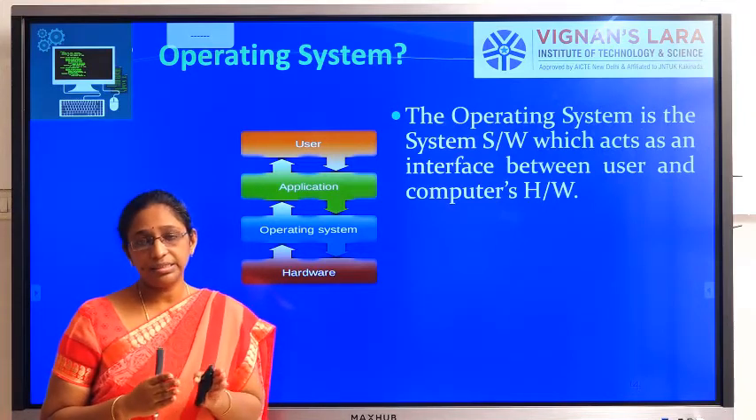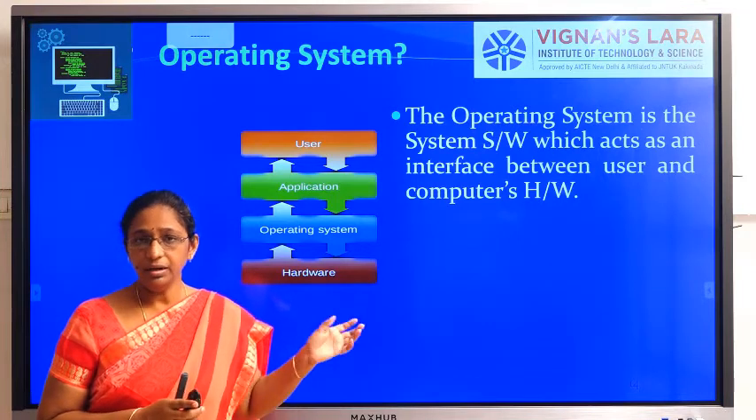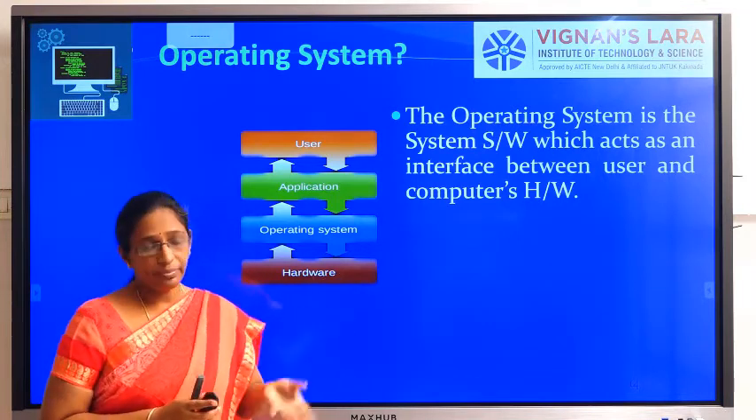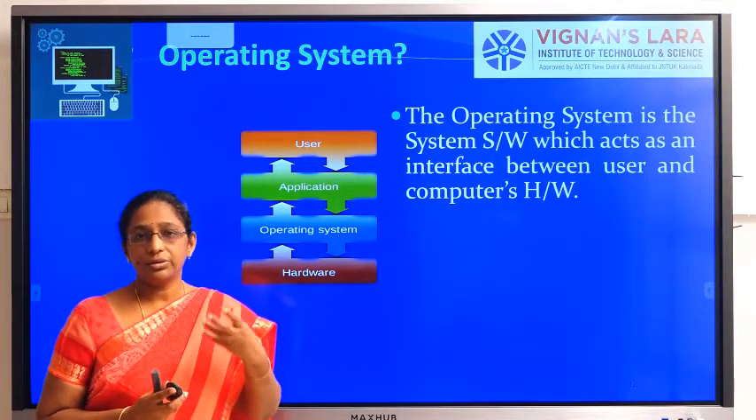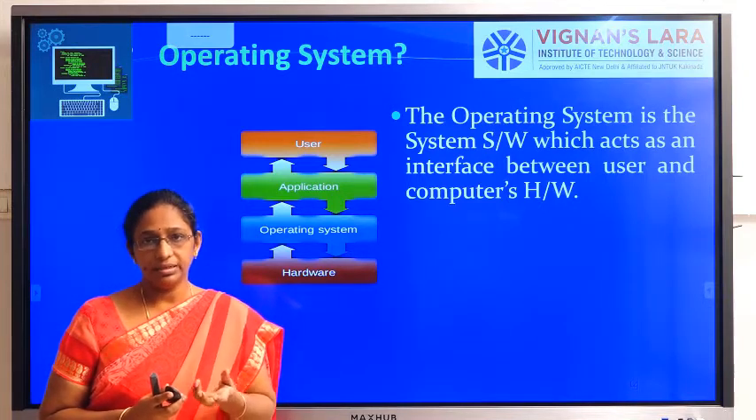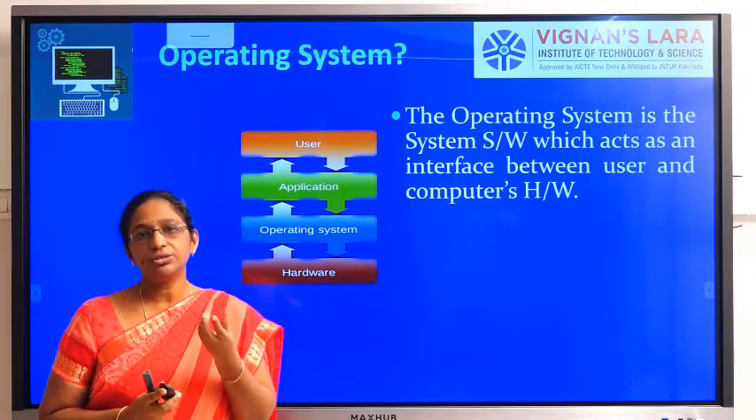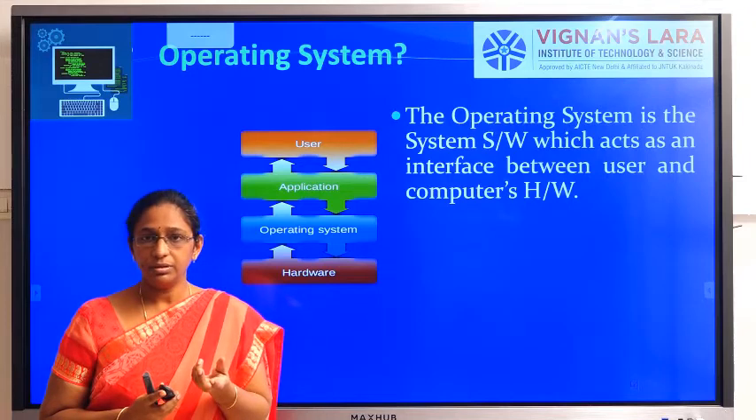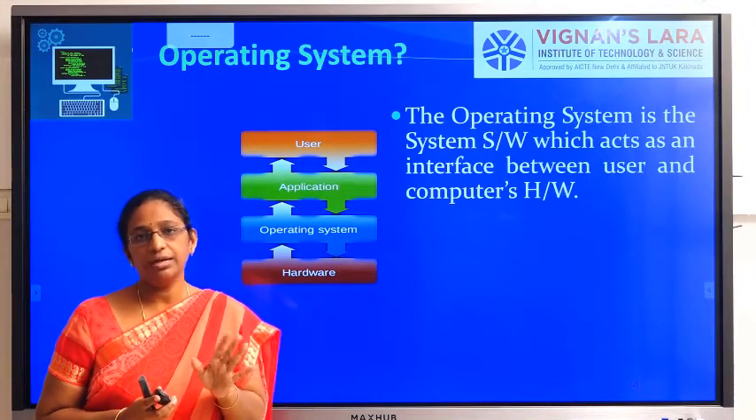So here the operating system will be making a user friendly environment. Here the main goal of the operating system is to make a user friendly environment. Okay, so here the user has to do nothing. The user has to choose a file and click on the open option. Okay, so after that he has to wait. He will be simply waiting for the file to open.